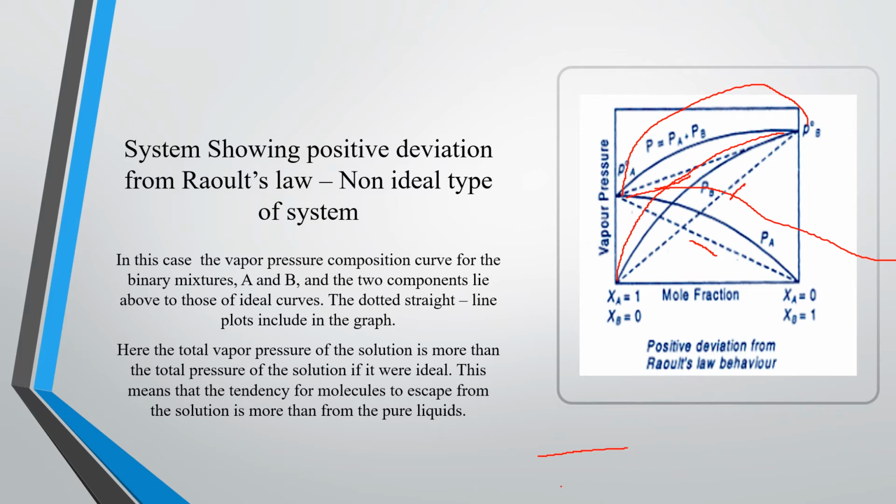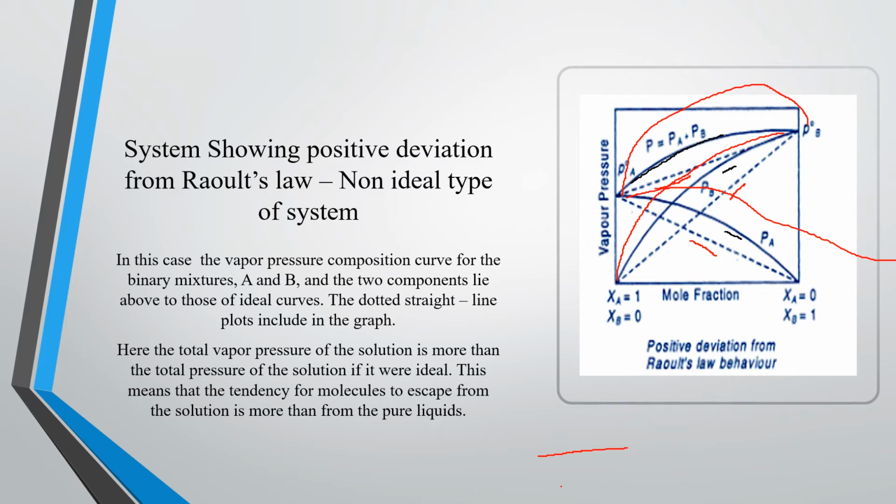This line you can see is the vapor pressure curve of PA, and this is PB, and this is the total line. P is equal to PA plus PB, right?